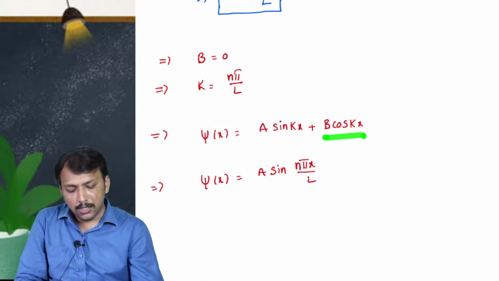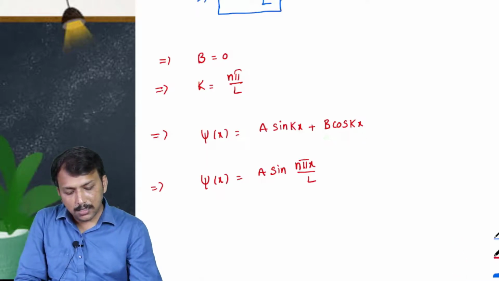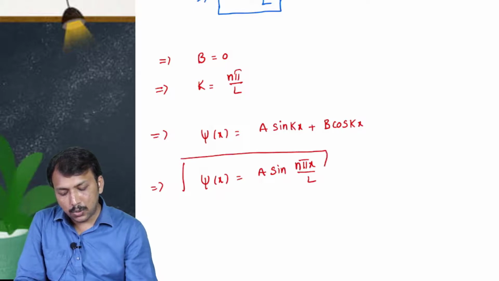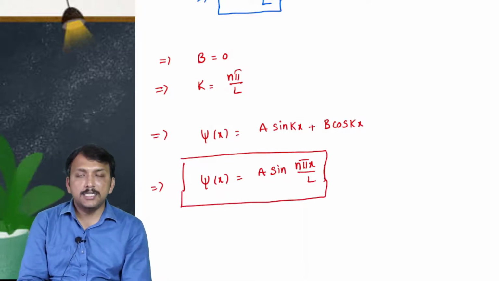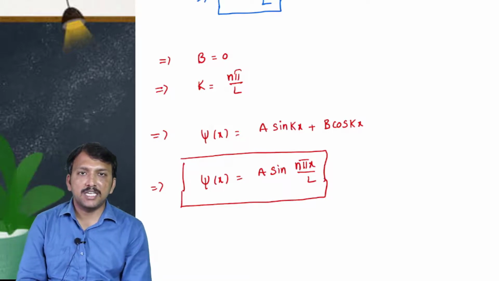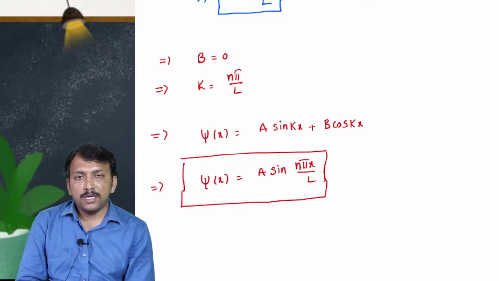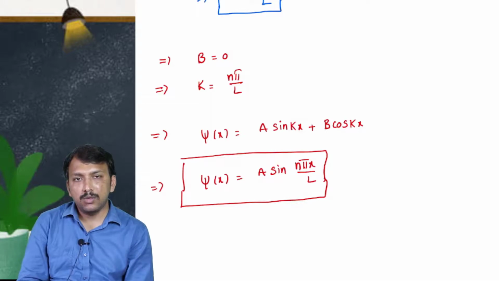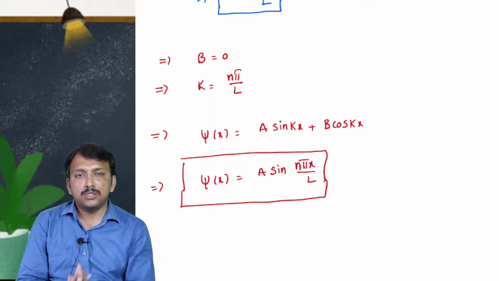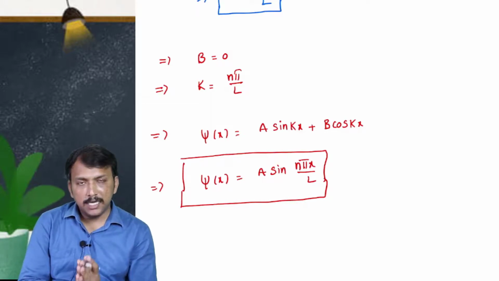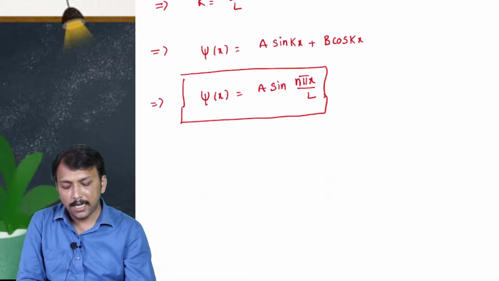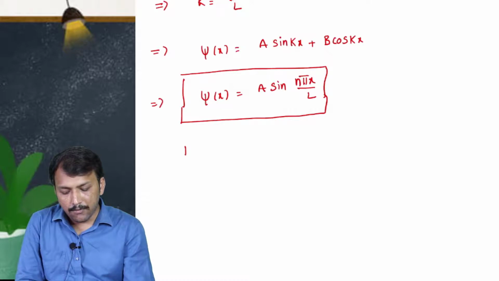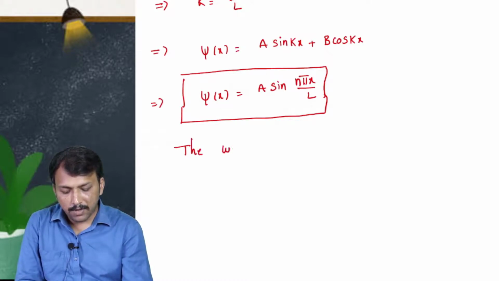0, right? So this is the solution of that second order differential equation, that is d square psi by dx square plus k square psi is equal to 0, right? This is the solution of that Schrodinger equation. So this is also called the wave function of the particle.